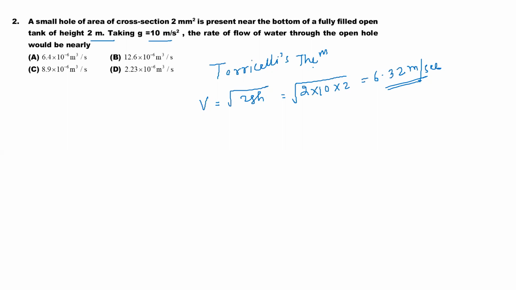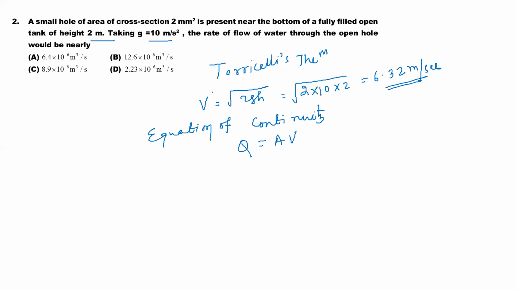But he is asking about the rate of flow. Rate of flow, equation of continuity, Q is equal to AV, yes or no? So to find rate of flow, we have to go for equation of continuity, Q is equal to A into V. So velocity we got 6.32 and area is 2 mm square.